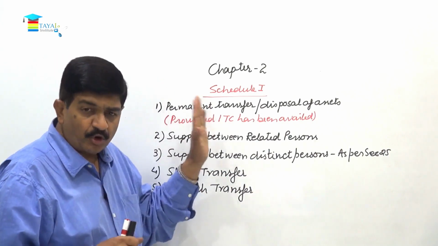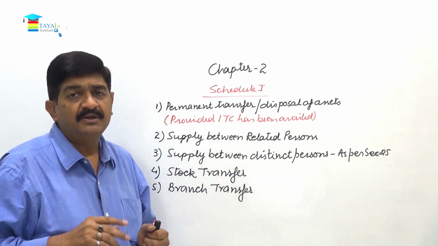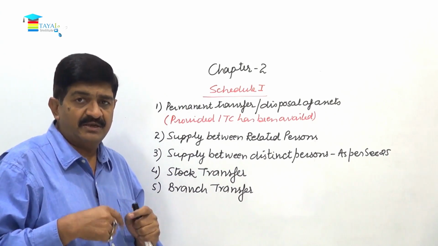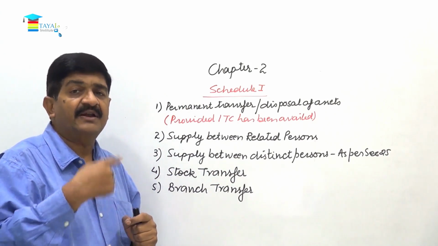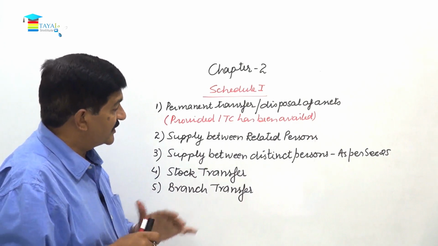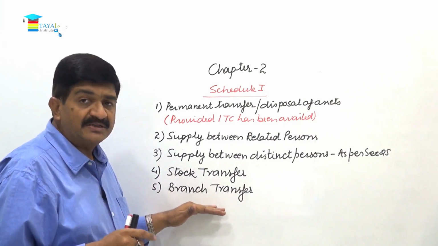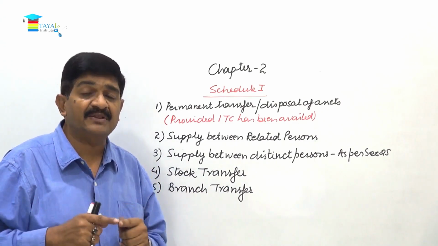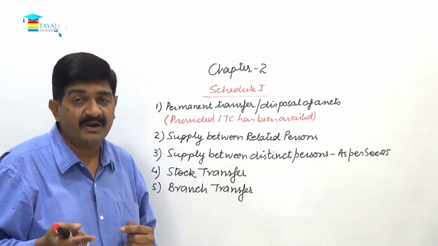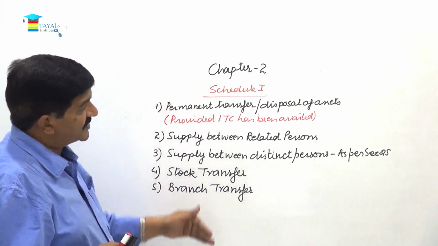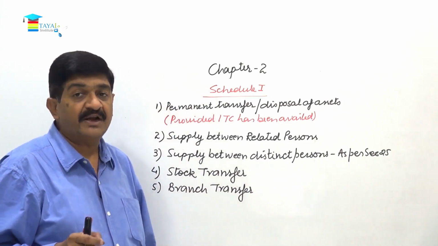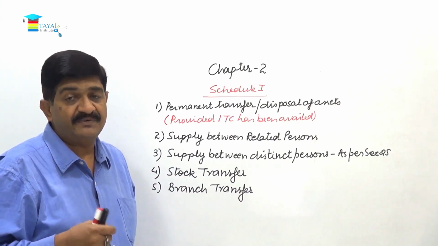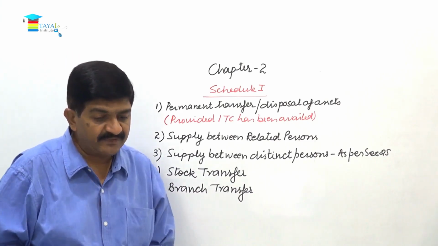And friends, what is the main objective behind this? If you understand that, you will not ask any more questions. The objective is simply paying the tax at the initial stage and then transferring the credit to another person. So when the goods are being transferred from the factory to the branch, and the factory pays the tax and the branch avails the credit, and the branch can pay the tax when the further supplies are made therefrom. So the sole objective of all this is to transfer the credit from one person to another. Otherwise we don't have any such system under GST where the credit can be transferred.